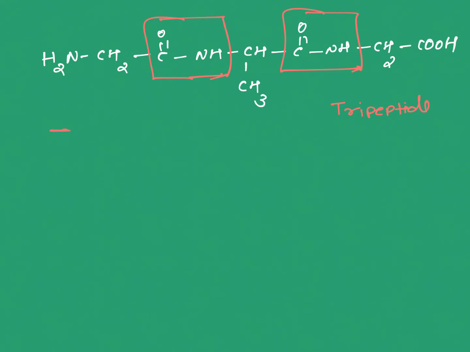So what is the name of this tripeptide? Look clearly. This is the N terminal and this is the C terminal. We have to start from the N terminal. After that, whatever the in-between amino acid is, we end up with the C terminal amino acid name. In the N terminal, which amino acid is present? This is NH2CH2COOH. It is nothing but glycine. And here, which amino acid is present? Alanine. And the last one is again glycine.